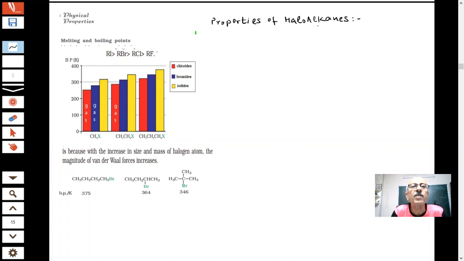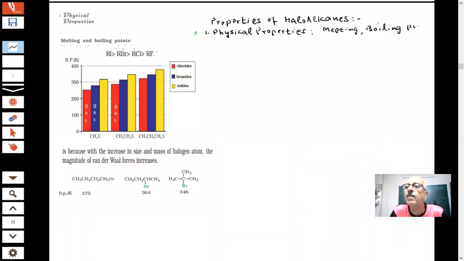When I discuss the properties, there are two types of properties which we discuss in organic chemistry always, students. First, we are talking of physical properties. In the physical properties, what we study in organic chemistry are their melting points, boiling points.